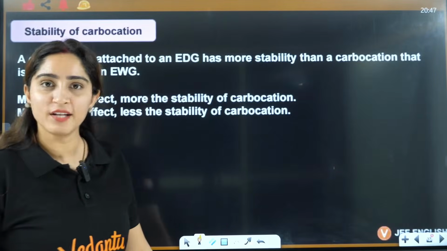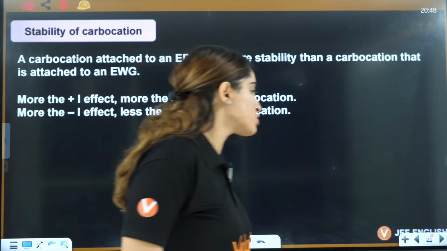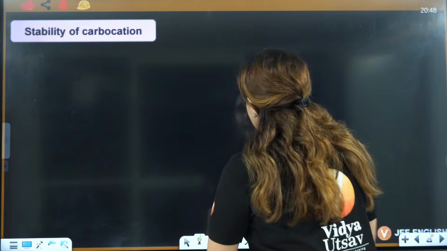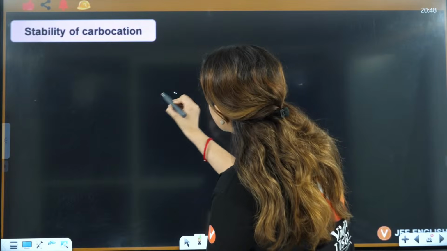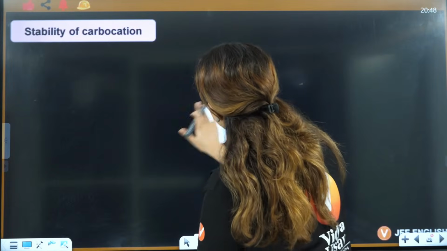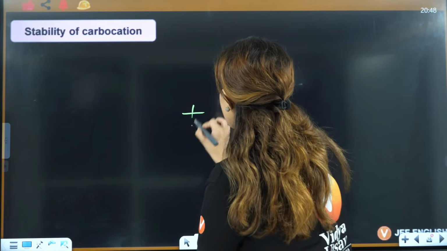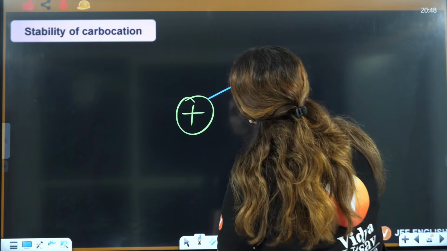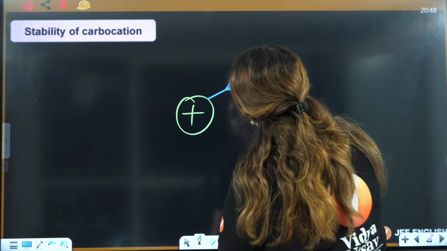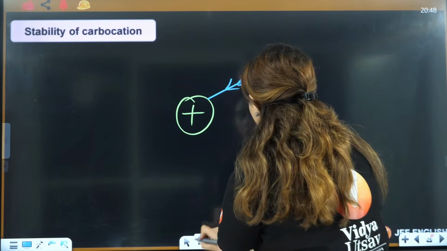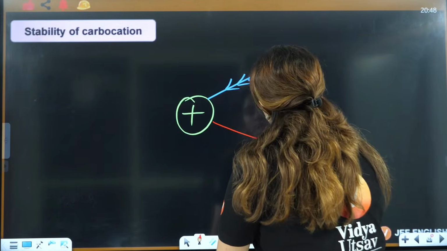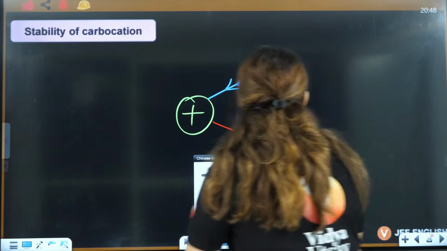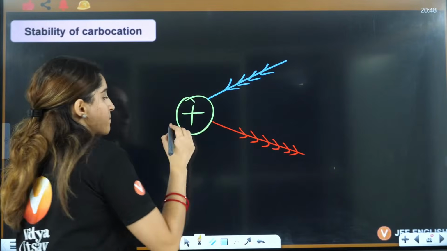Okay, so now let's talk about carbocation stability. A very simple thing I will tell you about carbocation stability. See guys, this is a carbocation. In a carbocation, if you are donating the electron, or you are withdrawing the electron, let's see what happens. Now, take carbocation as money.